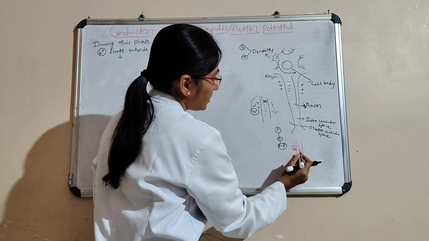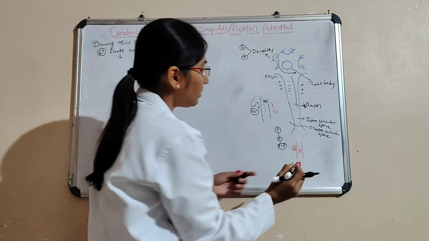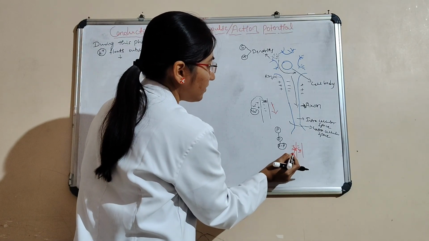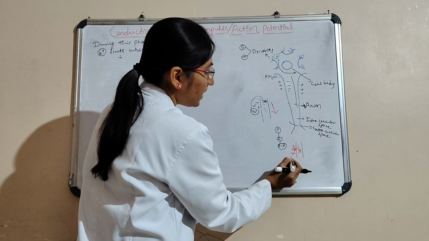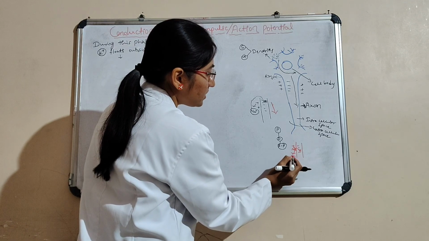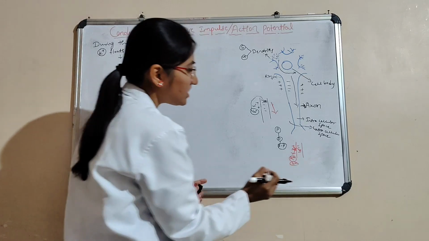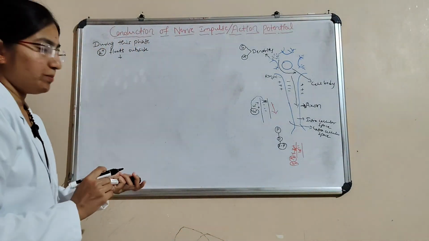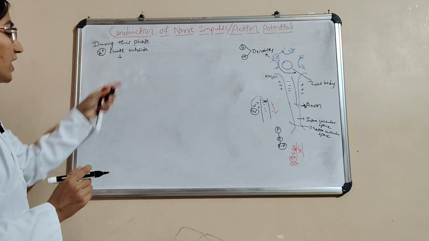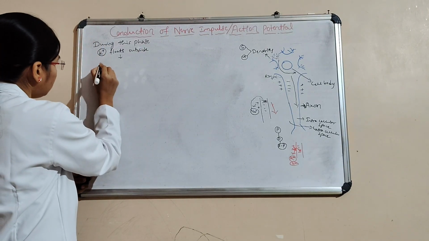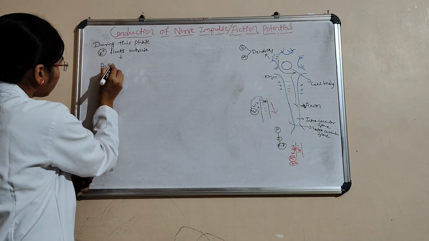This one is positive, this one is negative. When potassium comes outside, it becomes negatively charged. First it is positive, and when it comes outside it becomes negative. That is potassium. Here is the action potential.